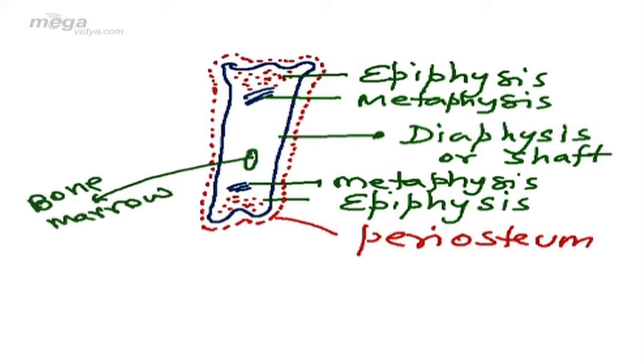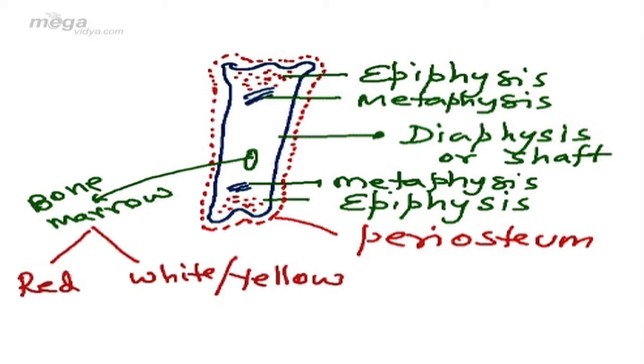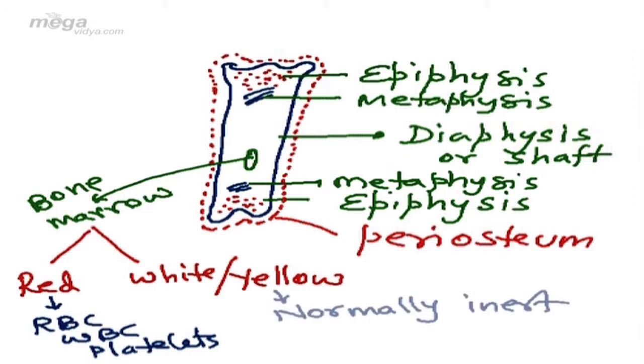Inside the bone, a cavity is present which is known as bone marrow. Bone marrows are of two types, red bone marrow and yellow bone marrow. Red bone marrow forms the blood cells, as you know, RBC, WBC and platelets, whereas the yellow bone marrow is normally inert. It does not have any function, but during emergency, it can form WBCs.